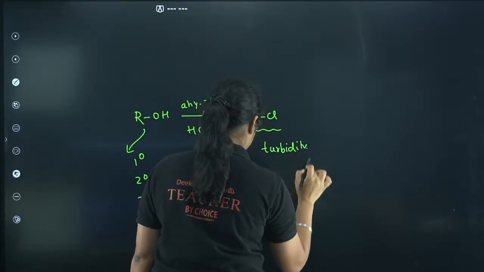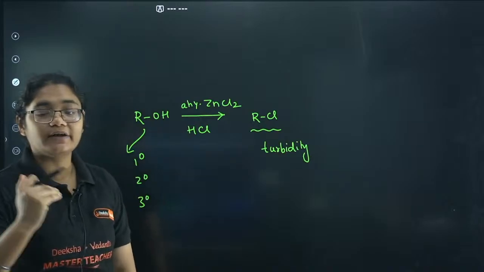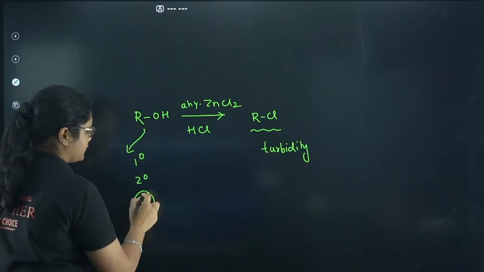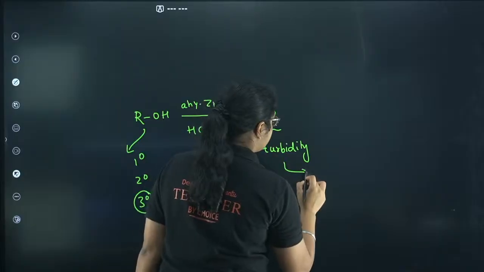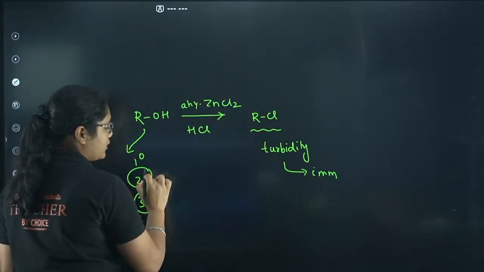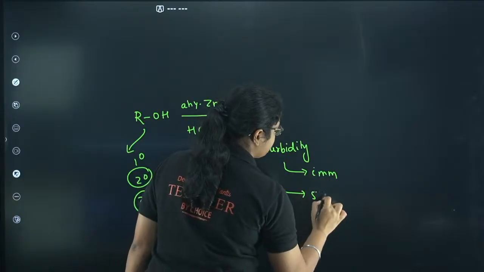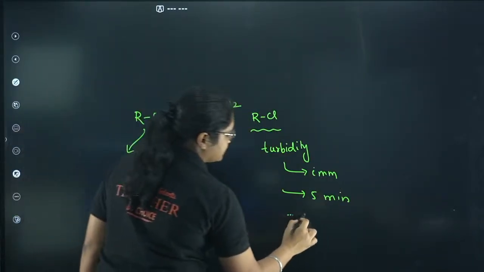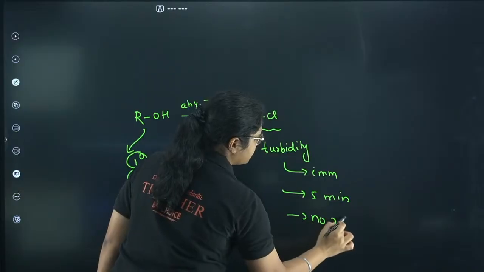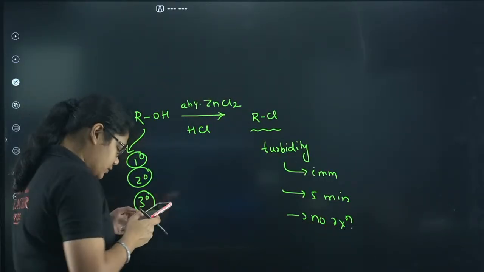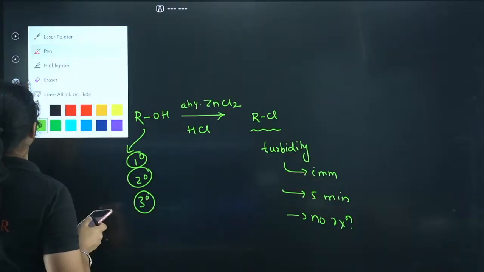Turbidity means the solution will become slightly dense and it will not be visible clearly. So now what happens? If it is a tertiary alcohol, the turbidity will be produced immediately. If it is a secondary alcohol, turbidity will be produced after 5 minutes. If this alcohol is primary, then there is no reaction or no turbidity is formed. In that way, you can differentiate. Okay. Rahish, I hope this is clear to you.